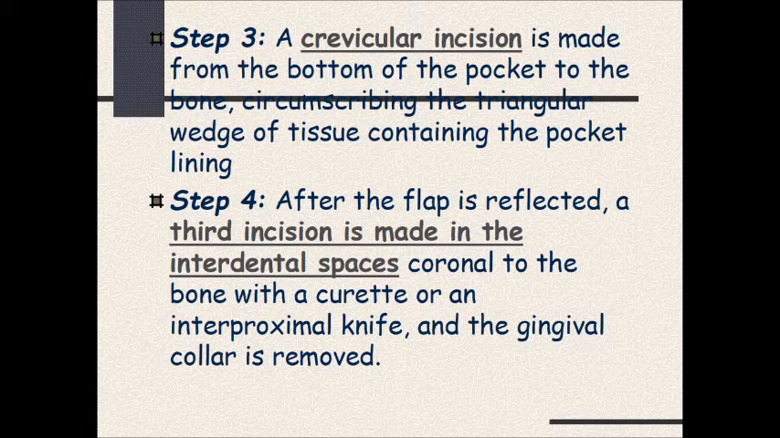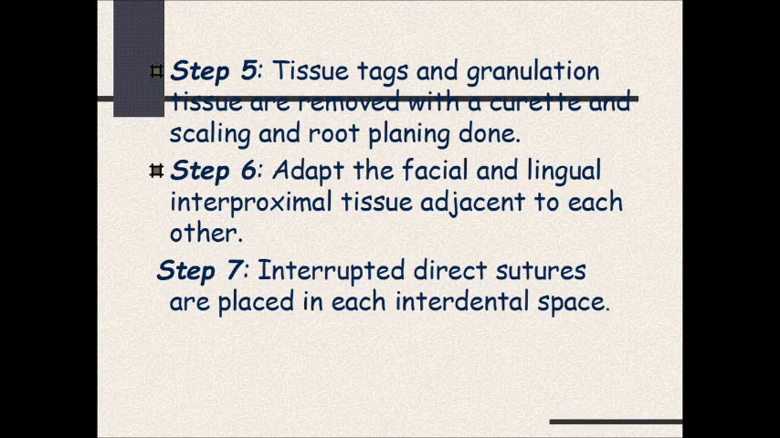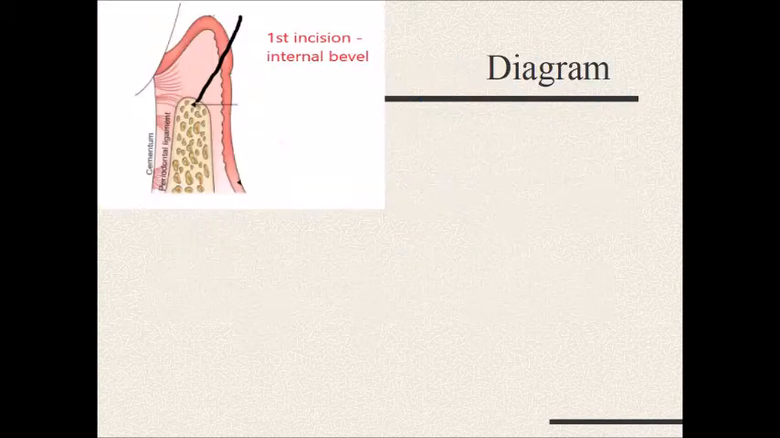Now crevicular incision is made from the bottom of the pocket to the bone, circumscribing the triangular wedge of tissue containing the pocket lining. After flap is reflected, a third incision is made in the interdental space. So first incision is internal bevel incision, second is crevicular incision and third is interdental incision, and then the tissue tag and granulation tissue are removed with the curette and thorough scaling and root planing is done. And the adaptation of the facial and lingual tissues is done properly. Interrupted direct sutures are placed in each interdental space.